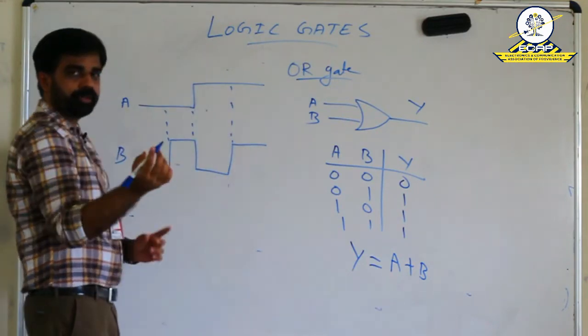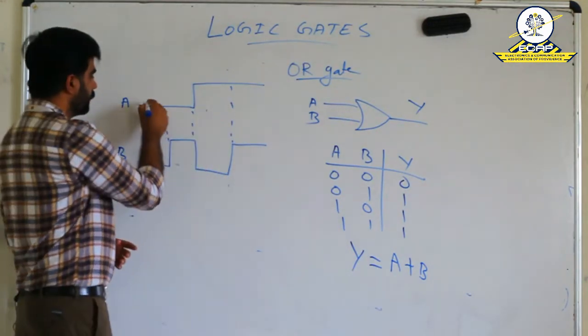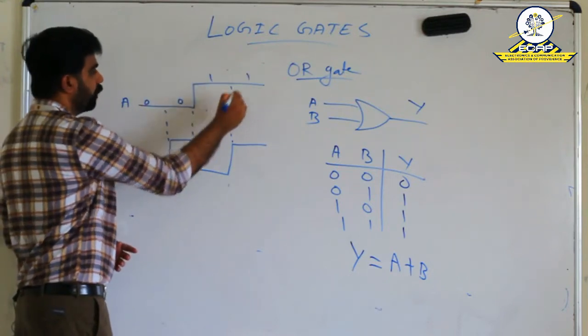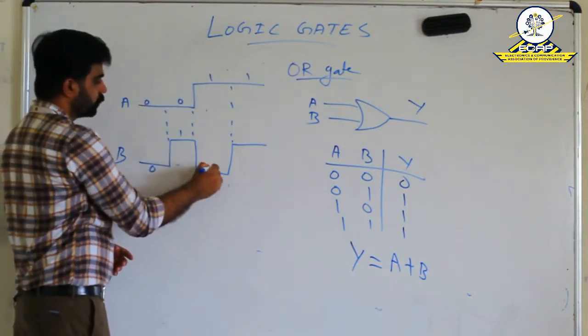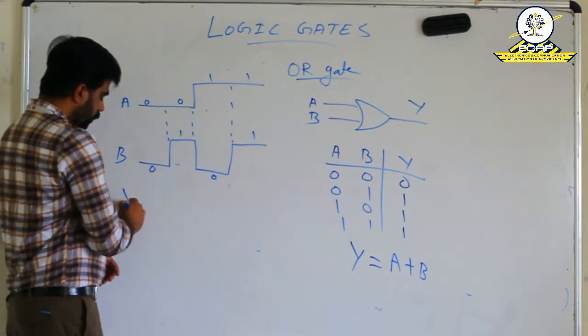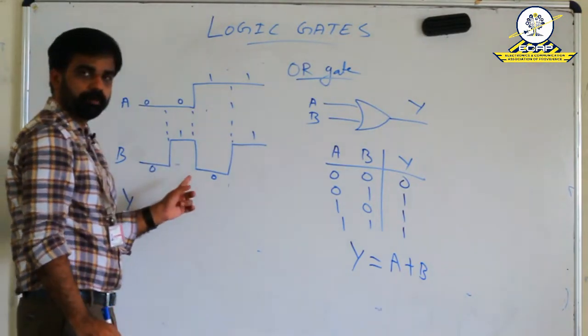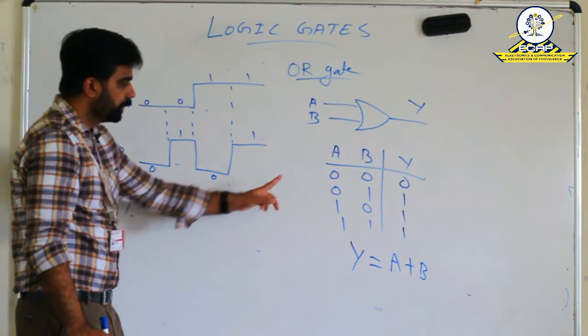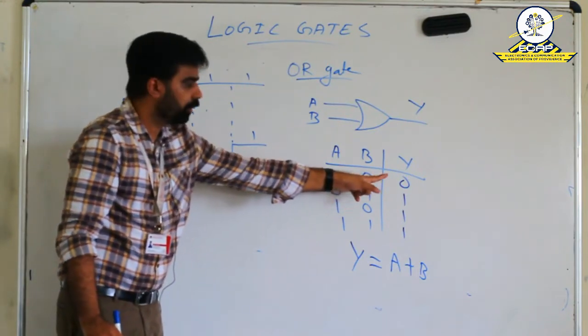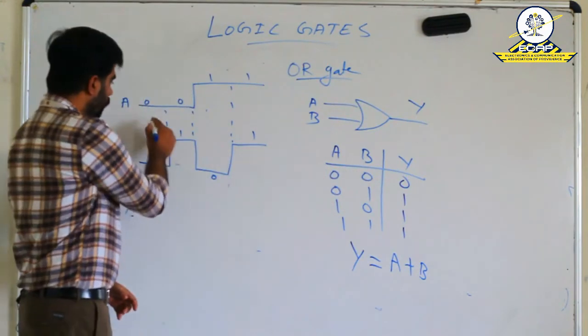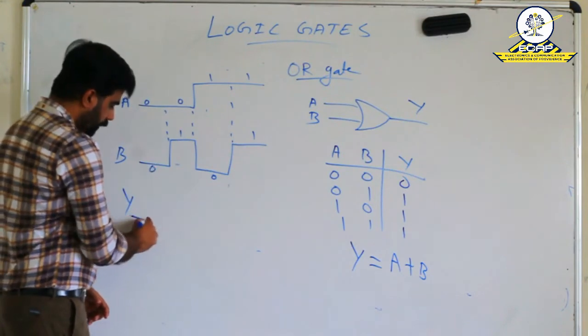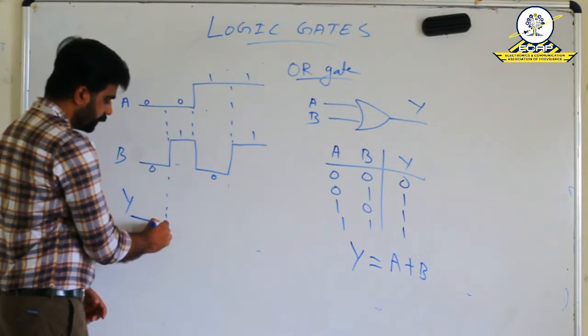These are our half cycles, similar to what we drew in the case of AND gate. This is 0, 0. This is 1, 1. This is 0, 1, 0, 1. Now, depending upon the combination of the input, we can draw the output. First case, both inputs are 0, then the output is 0.